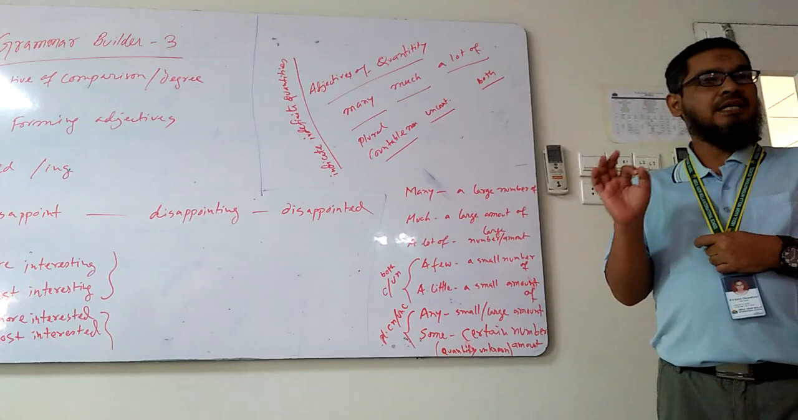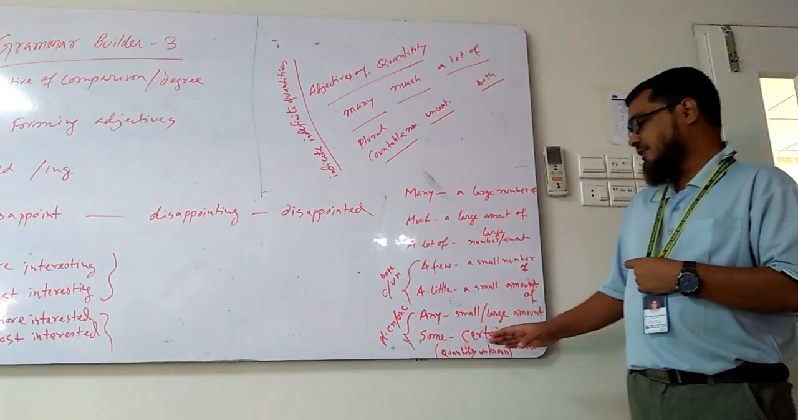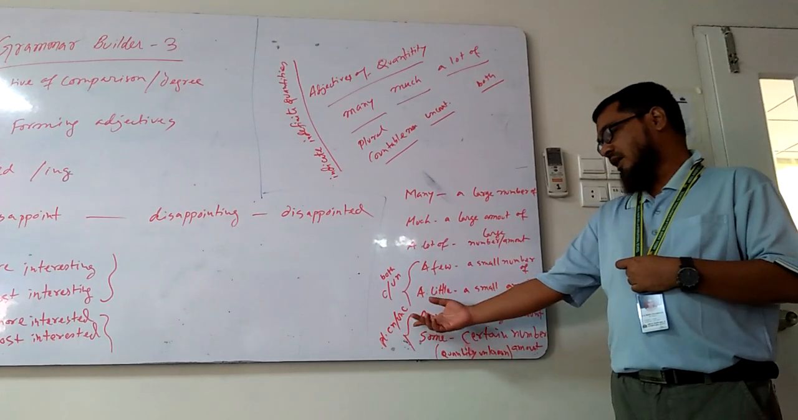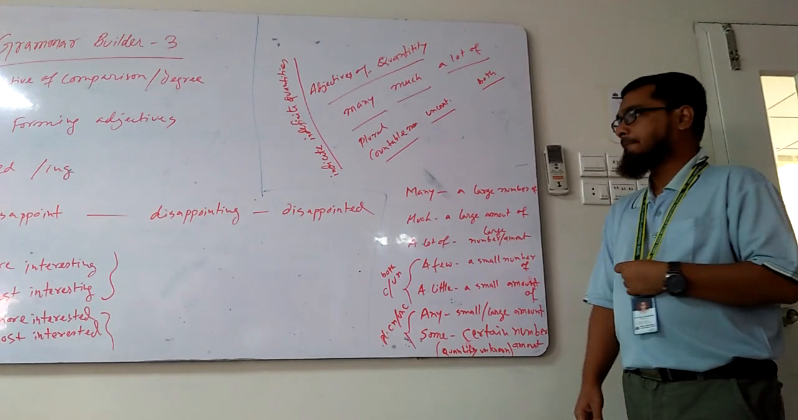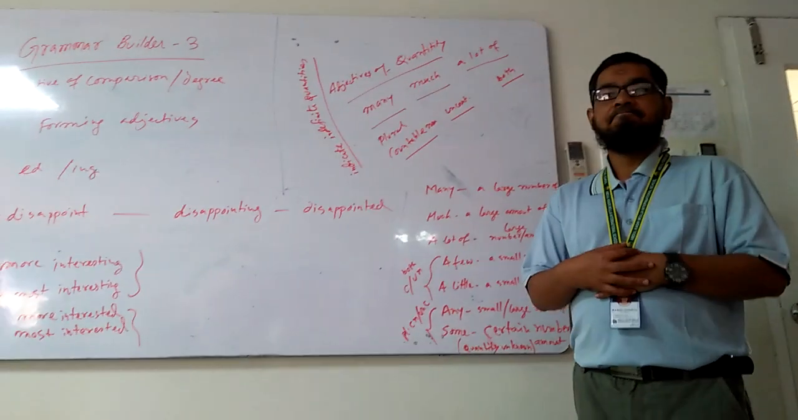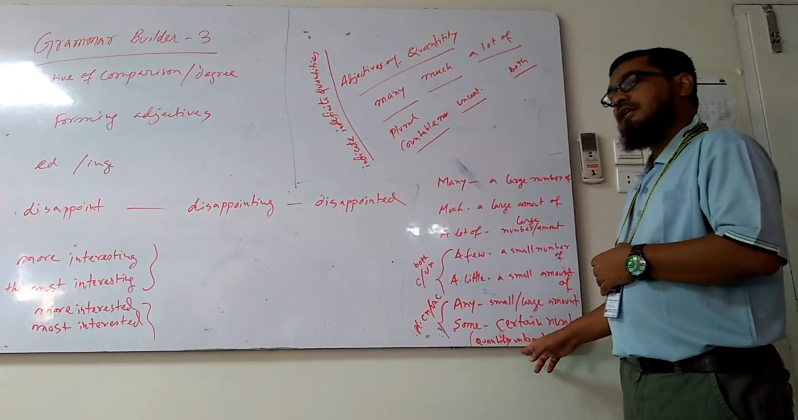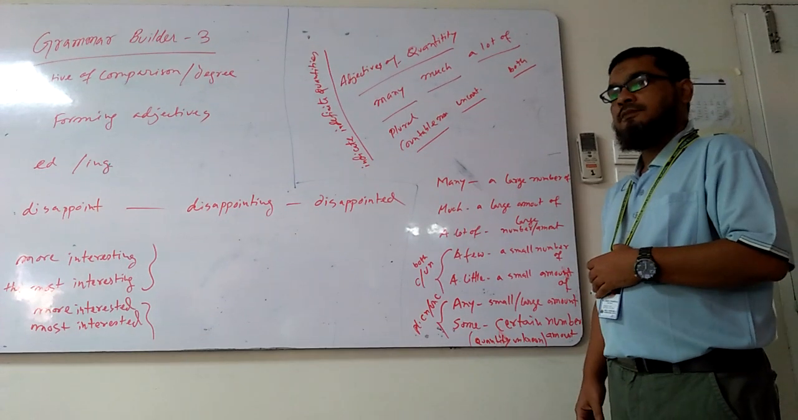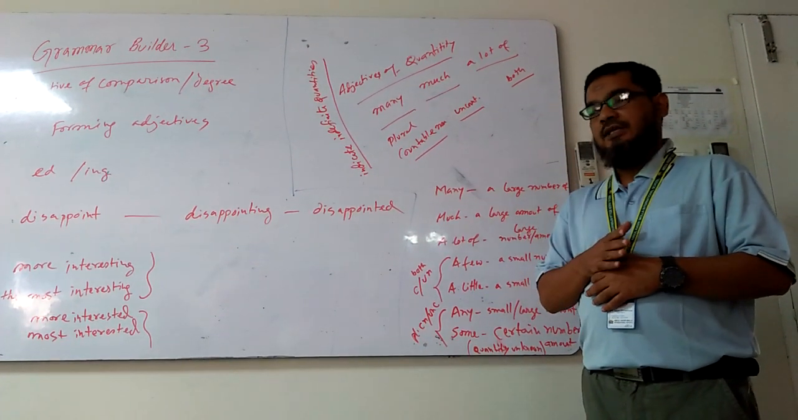Any and some. Any is a small or large amount of something, and some is a certain number or amount of something, but the quantity is unknown. Here we don't know how much or how many there is. So in this case, for the plural form of countable and uncountable nouns, we can use both of them. Okay? Now, any question? Yes, sir. Which one? Quantity unknown. Quantity means the number you can count.